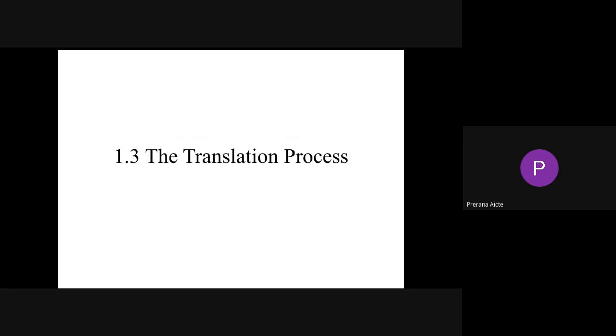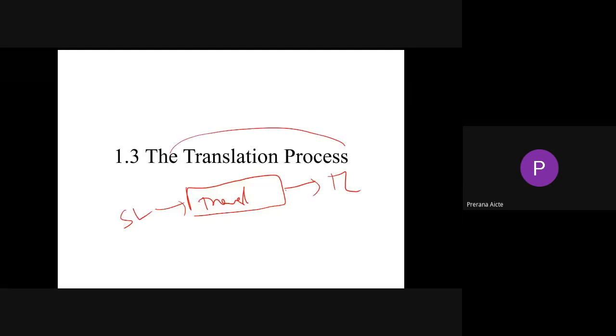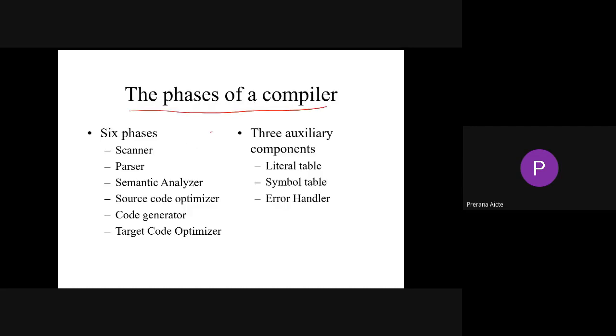Right. So as I said, a compiler is a language translator which converts source language to target language. So what is this translation process? This is the picture. There are 6 phases of a compiler: scanner, parser, semantic analyzer, source code optimizer, code generator, and code optimizer. So these are the 6 phases of a compiler.